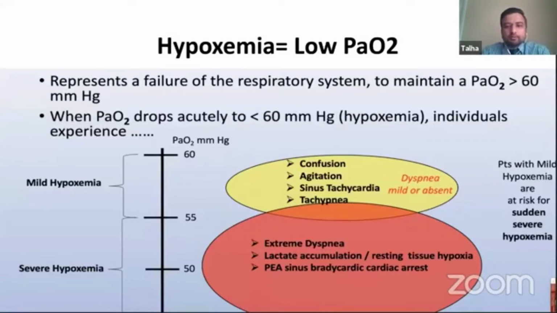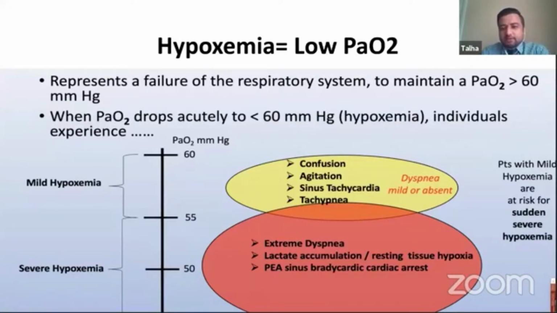So now hypoxemia. There is this partial pressure of oxygen which we check on ABGs. The cutoff which is commonly considered is 60. So if oxygen pressure is less than 60 millimeters of mercury, it is considered hypoxemia. And mild hypoxemia is usually considered, as you can see in the graph, from 55 to 60.